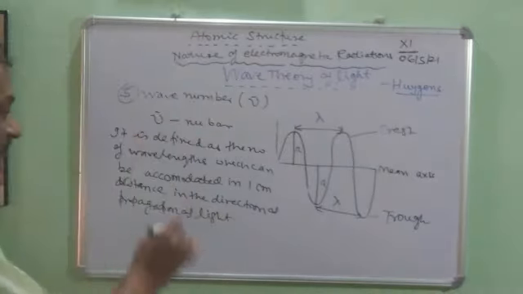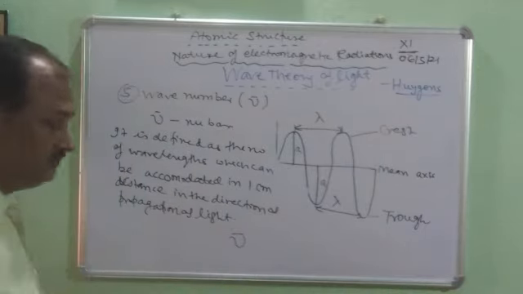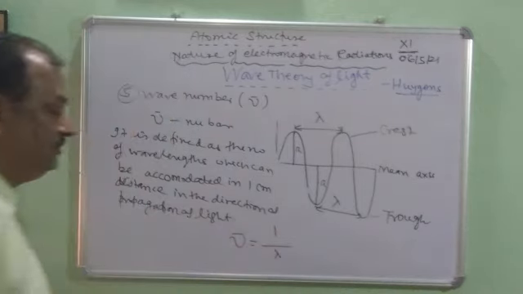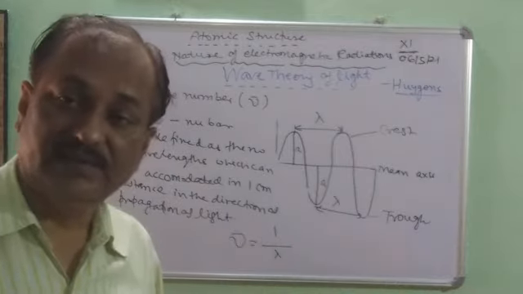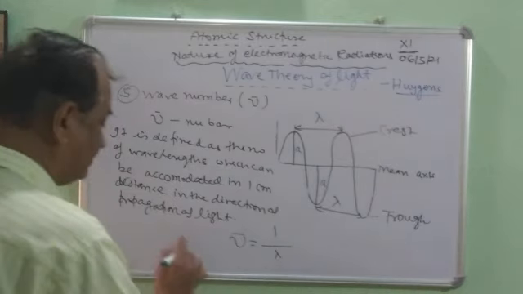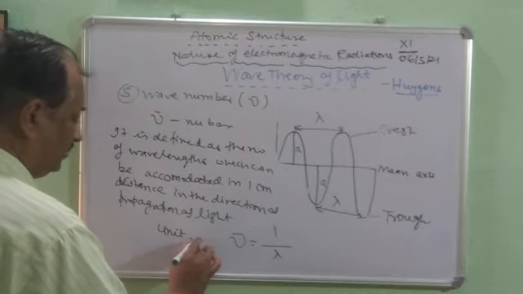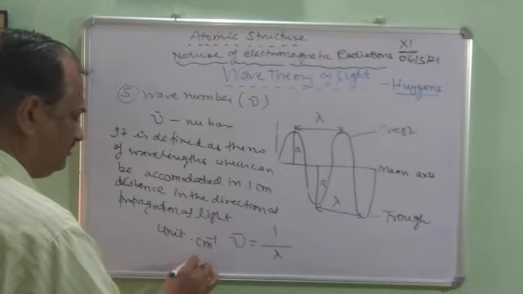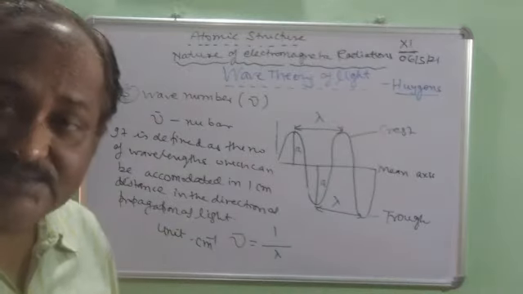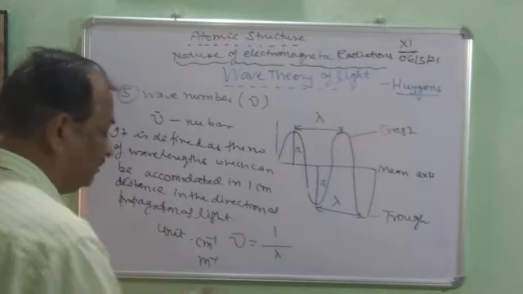Mathematically it can be written as nu bar is equal to 1 upon lambda. This is the mathematical relation, and its unit is centimeter inverse. It can be meter inverse also. Depending on the nature, the simplest unit is centimeter inverse, or it can be meter inverse.